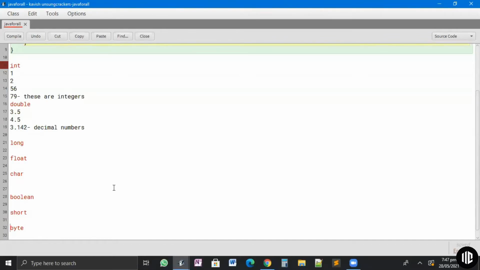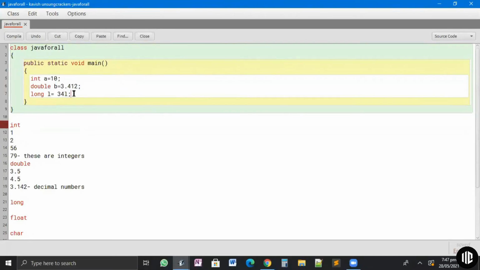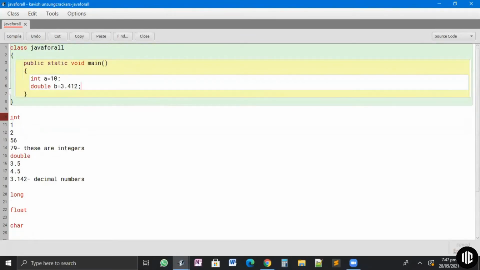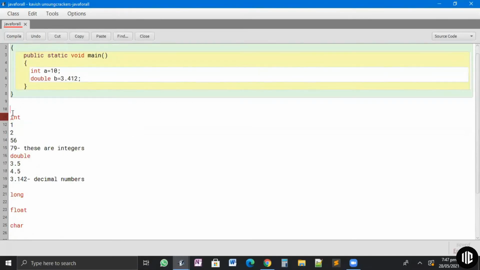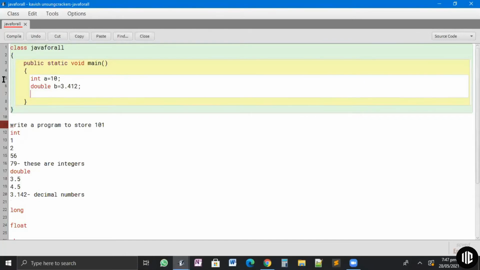As of now we'll discuss these. So yeah, we discussed int and double, so let's practice this. Write a program to store 101. Can somebody tell me what I should write here in this colored area to write this? This is the question.